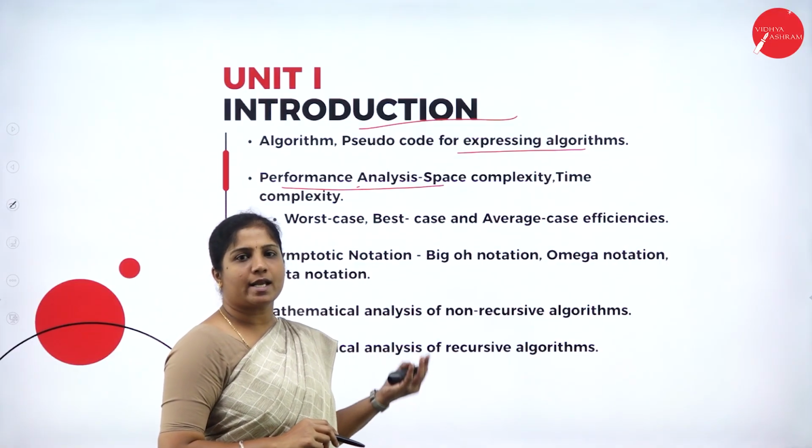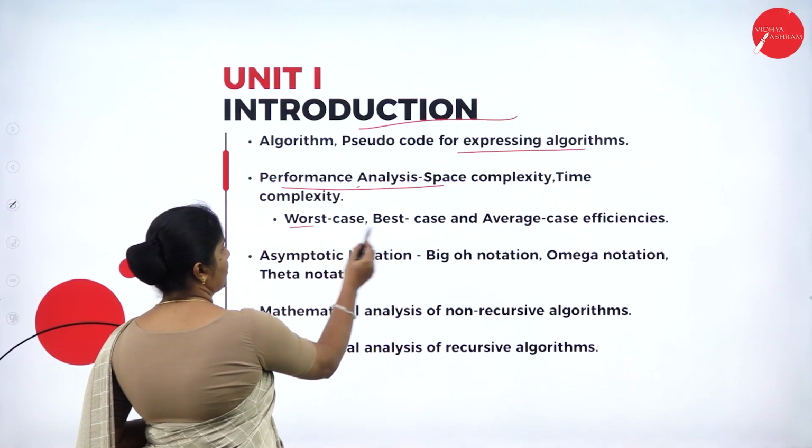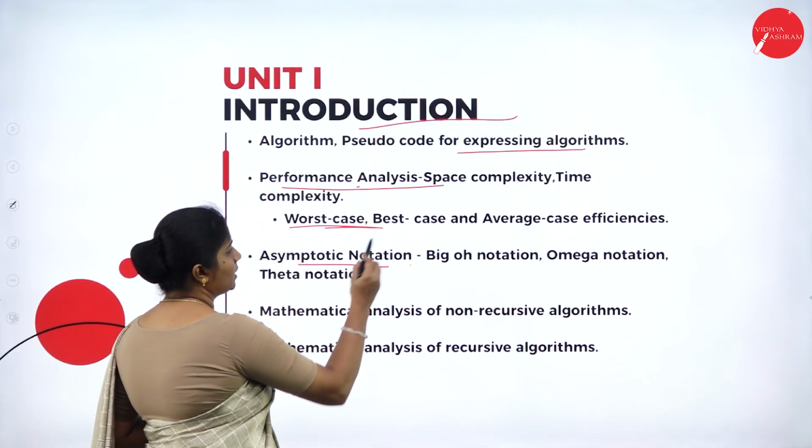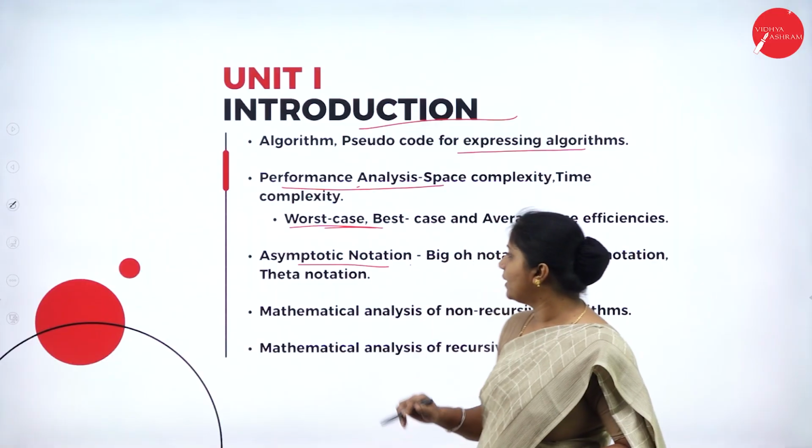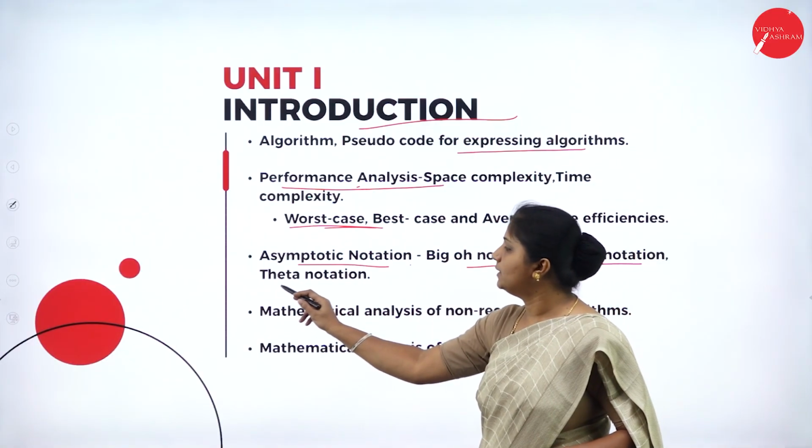Whether it is worst case, best case or average case efficiency. Next, asymptotic notations. As I said, it contains 3 different notations, that is big O, omega and theta notations.